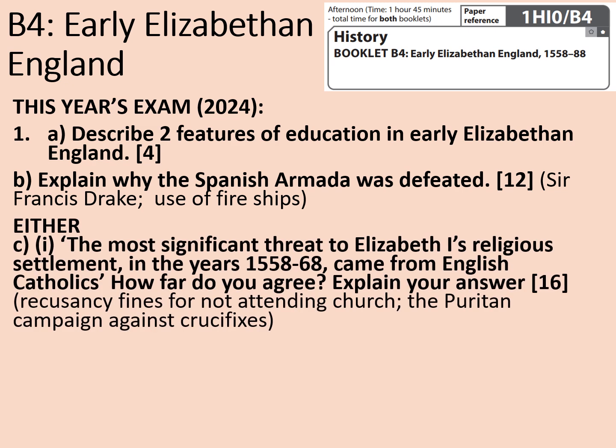And then for the interpretations questions, question C1 was the most significant threat to Elizabeth I's religious settlement in the years 1558 to 68 came from the English Catholics. How far do you agree? Explain your answer. The stimulus points were recusancy fines for not attending church. Yes, they really did put all that in there. I would probably have expected them just to have left it at recusancy fines, but, you know, generous, and can't complain there. And the other one was the Puritan campaign against crucifixes.